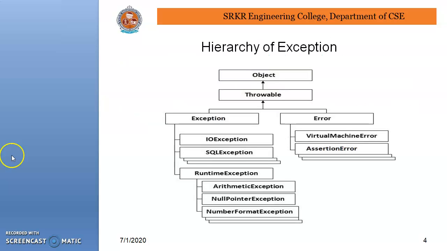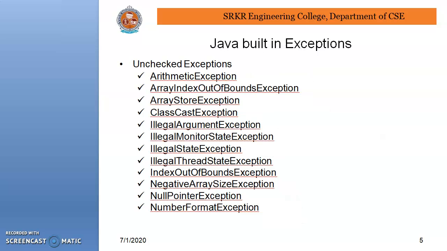Hierarchy of exception. While observing this particular figure: object, throwable, exception, error. This error is virtual machine error or assertion error. Coming to the exception: IO exception, SQL exception, runtime exception. There are different types of runtime exceptions, which will be discussed in later slides.